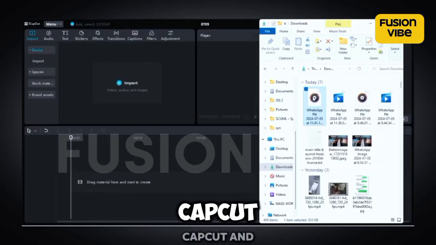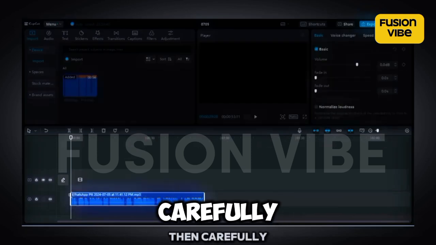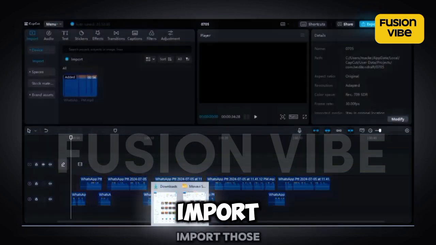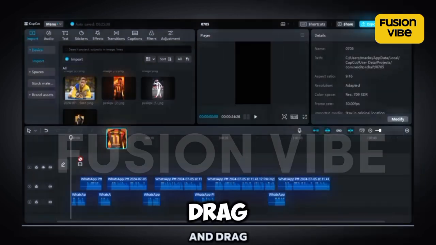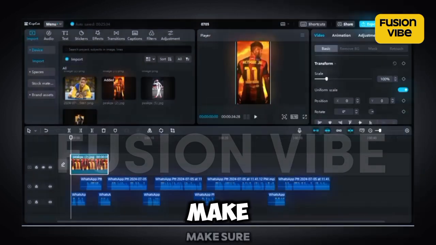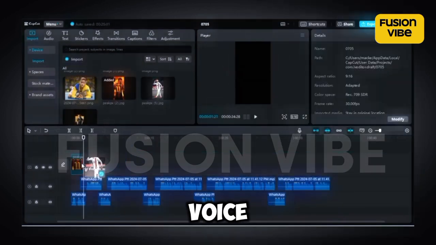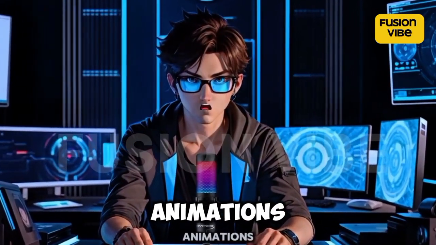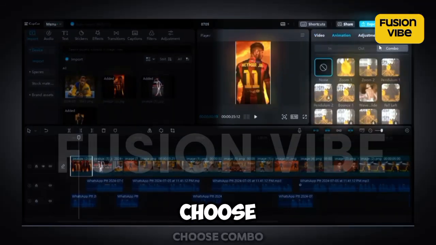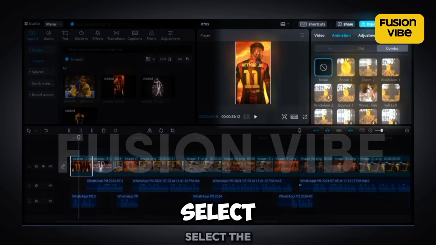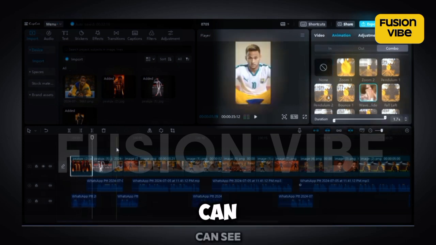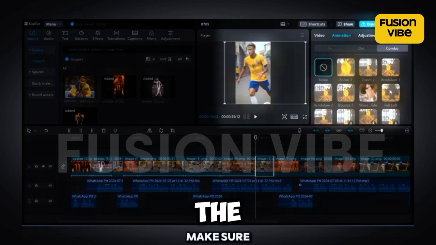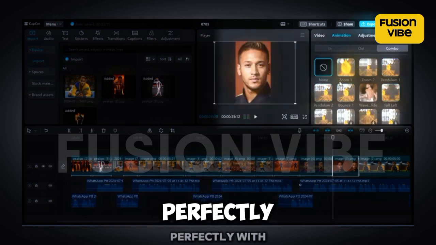Now, open CapCut and import your audio. Then, carefully cut out all the spaces in it for a faster pacing. Next, you can import those images we generated and drag each one to the timeline. Try to make sure it flows perfectly with the voiceover. Now let's add some animations. Click on Animations and choose Combo. Then carefully select the best animations. As you can see, I carefully preview it before even adding it to my clips. I want to make sure the animation is smooth and aligns perfectly with the voiceover.